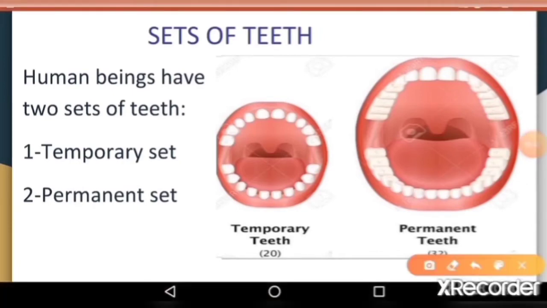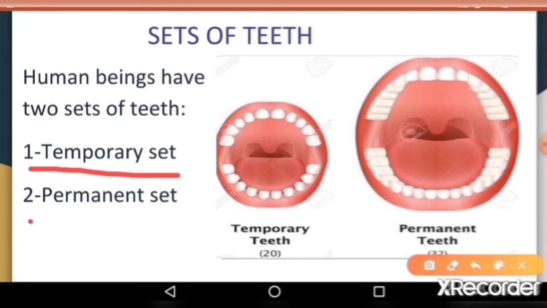Human beings have two sets of teeth, a temporary set and a permanent set. We have all gone through the phase during our childhood where we would lose a tooth and a new one would already be ready below it.